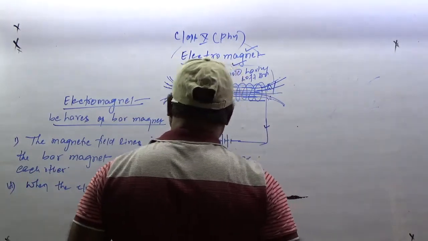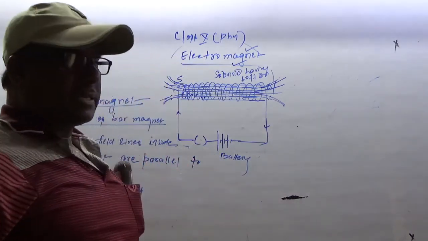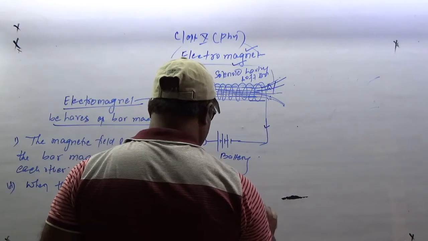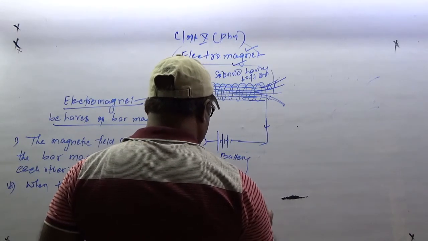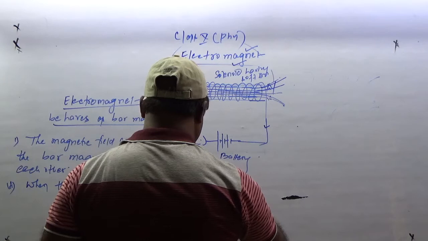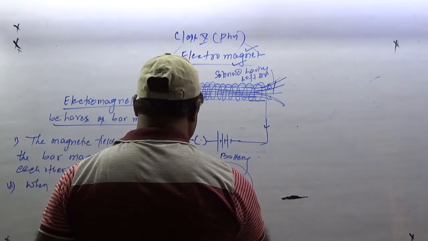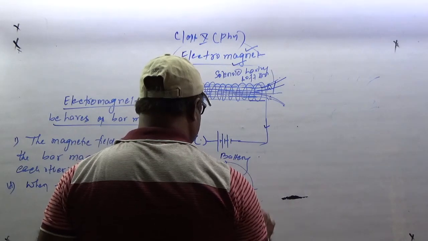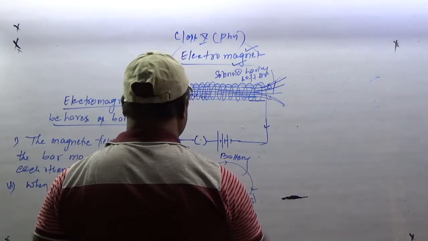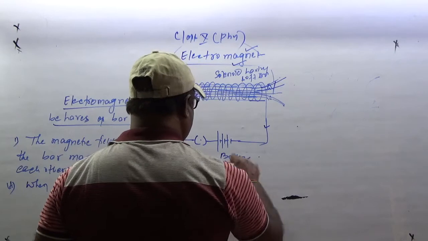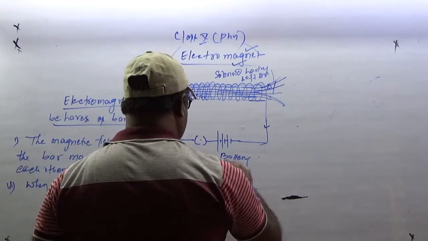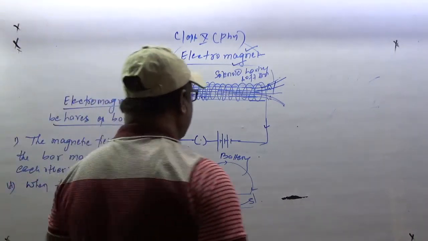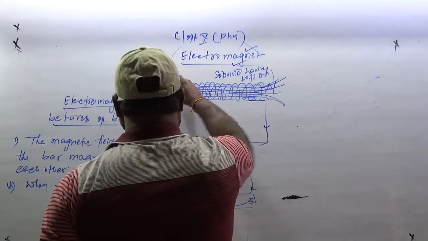We know the direction of magnetic field lines externally, we have already discussed. We have drawn the magnetic field lines externally going from north to south side, and inside from south to north. This is the way it makes a loop. We have already discussed, so we have drawn here like this.